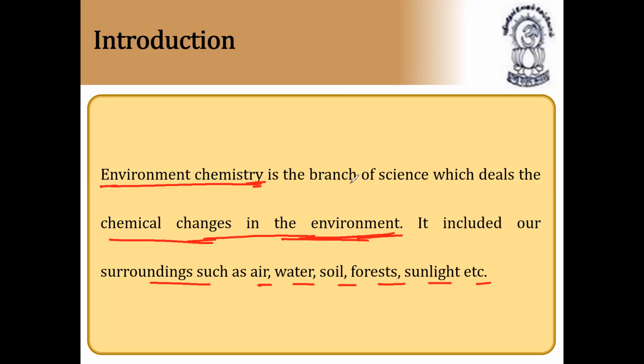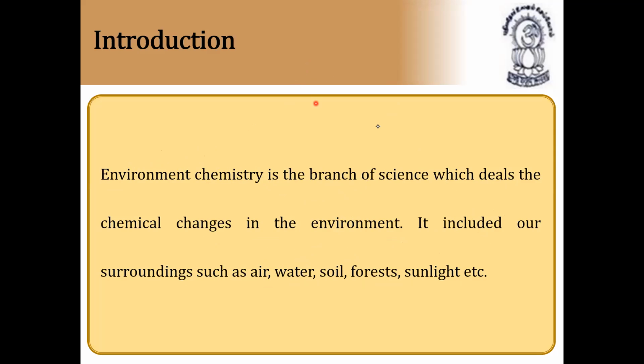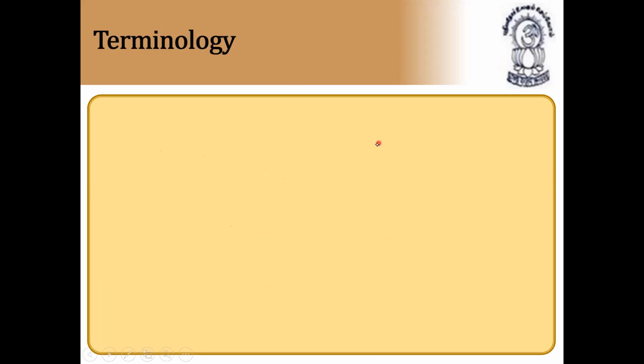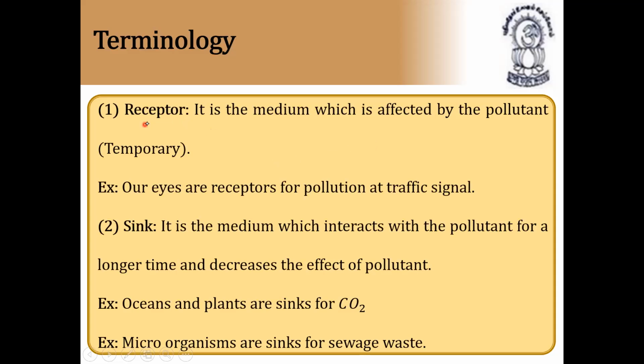Environmental chemistry is a branch of science which deals with the chemical changes in the environment. It includes our surroundings such as air, water, soil, forest, sunlight, etc. In this chapter, we are going to learn about types of pollution as well as how to prevent pollution. Next, terminology. What are the terminologies involved in this? From these terminologies, definitely you'll get a question in the entrance exam. So what are the terminologies important for environmental chemistry?